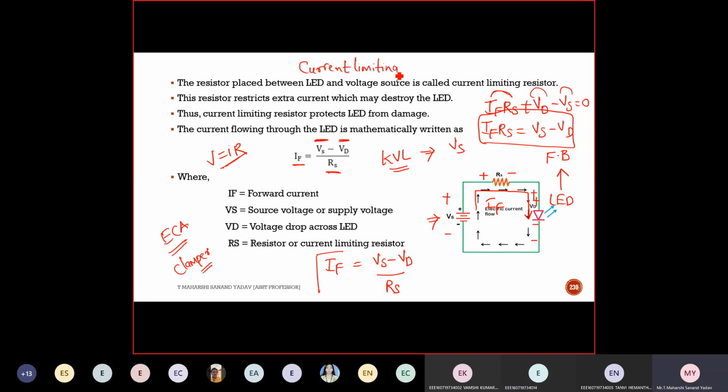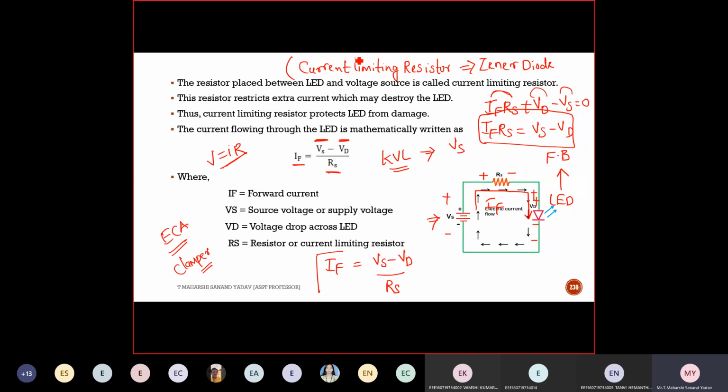Current limiting resistor. In which concept have you seen this? In Zener diode. Yes, in Zener diode you have seen this concept of current limiting resistor. If it wants only 6.2 volt, the rest everything will act as drop across this resistor. So again, all the concepts will be the same once you are perfect with the basics.